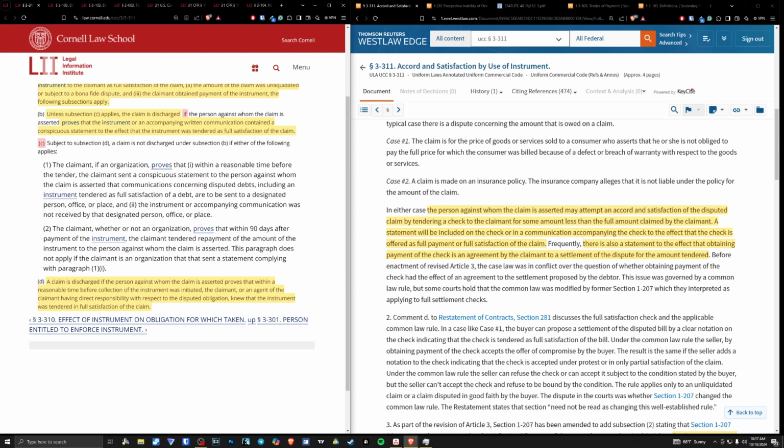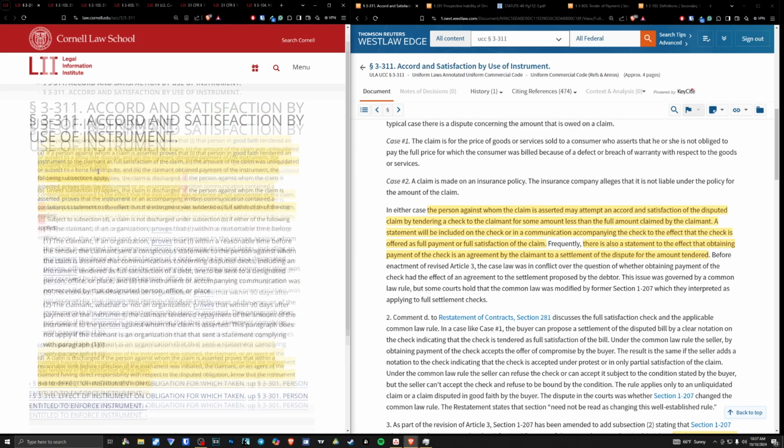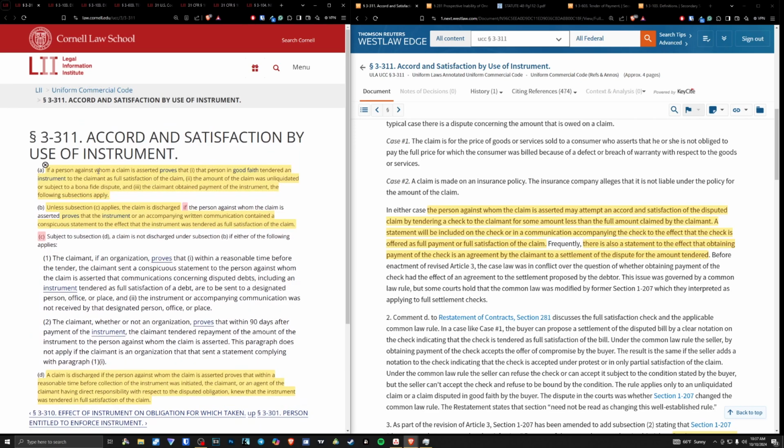And we have subsection D. A claim is discharged if the person against whom the claim is asserted proves that within a reasonable time before collection of the instrument was initiated, the claimant or an agent of the claimant having direct responsibility with respect to the disputed obligation knew that the instrument was tendered in full satisfaction of the claim. Okay, so 3-311, very, very important.